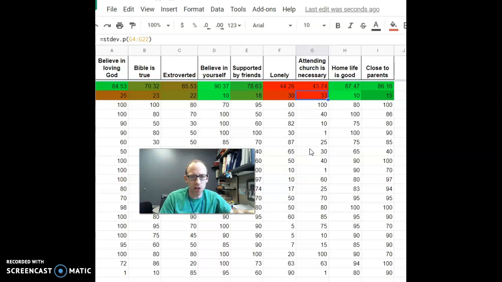So the variation, we would not be able to see that spread of data from the mean alone. The only way we see that is by looking at the within group variance, the standard deviation here in this particular